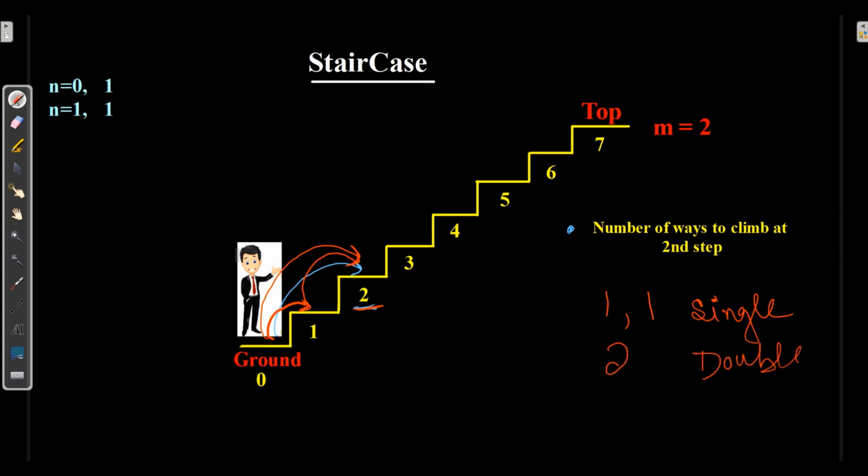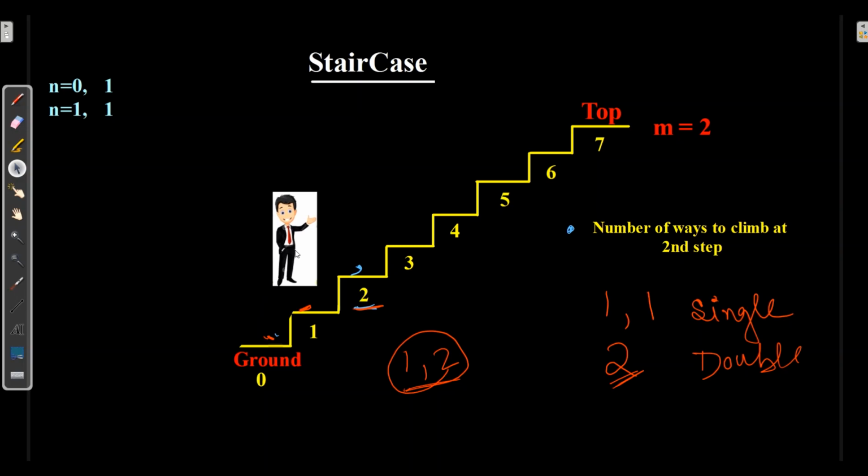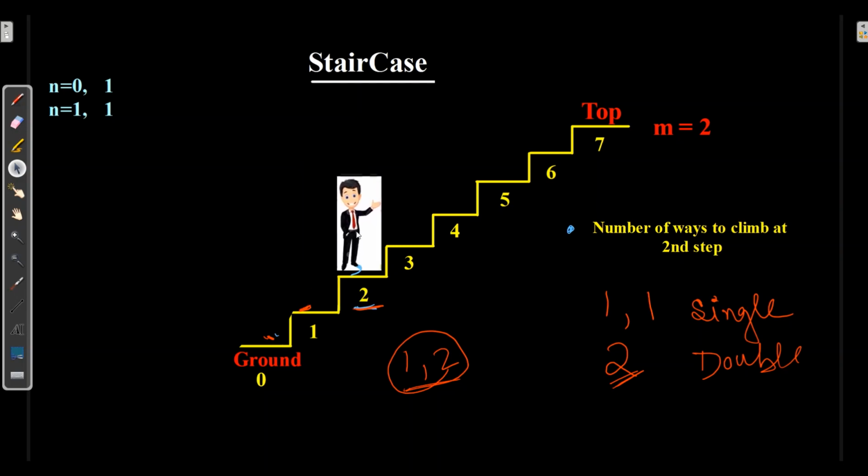Here you can directly reach by taking two steps. As one and two steps are allowed, we can make use of it. Either you can go one and one to reach the second step, or directly go to the second step. So we can say n is equal to 2: a person can go 1 and 1 or directly take 2 steps.